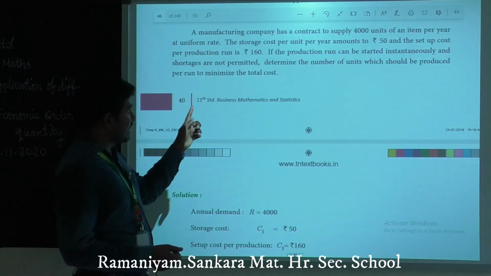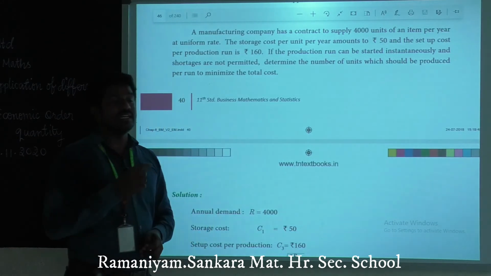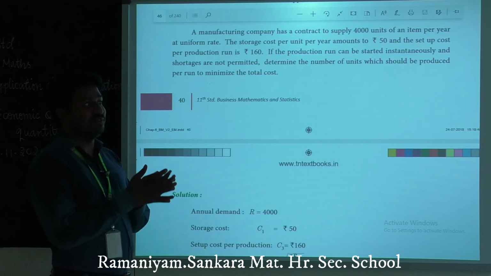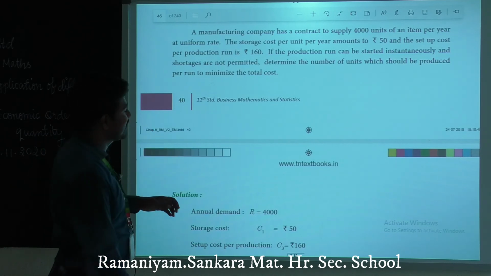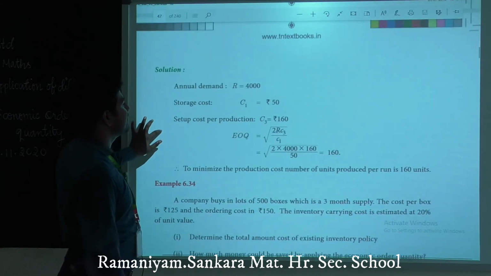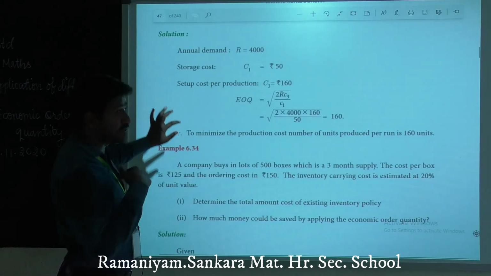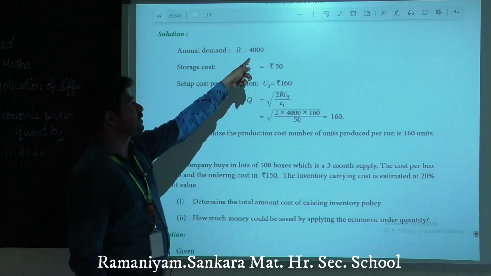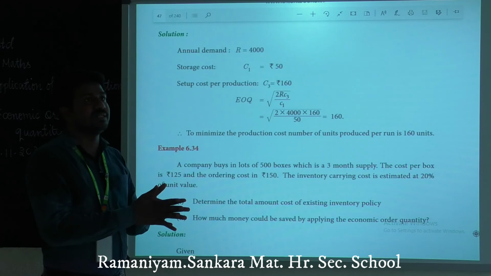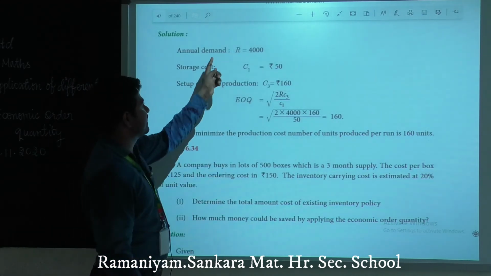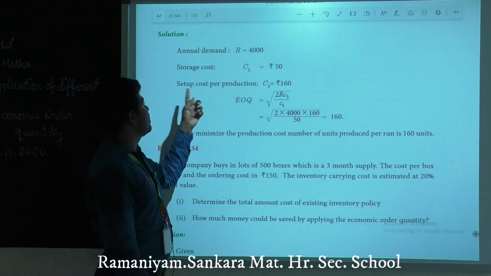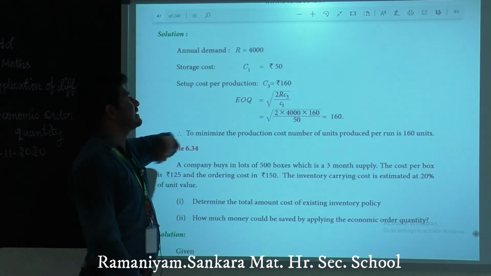Here we have to find the EOQ. Okay, EOQ means economic order quantity. Here, economically, we have to order the quantities. The annual demand, which we have to supply to the consumer, is 4,000. This is the demand, what the user demands from the particular manufacturing company, so that is called demand. R is 4,000. Storage cost is given. Procurement cost or setup cost is given, 160.